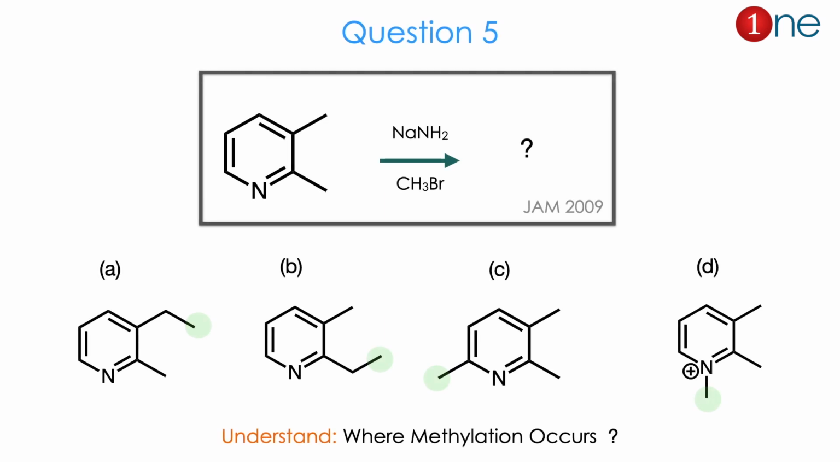Then question number 5. The starting material is pyridine with methyl groups at the 2 and 3 positions. You are using sodamide and methyl bromide. They ask you to find the product. The products are mostly methylated ones, and the question is where the methylation occurs. Whether the methylation occurs in the side methyl group at the 2nd position, or the 3rd position, or the methylation occurs in the ring, or on the nitrogen. So there are 4 possibilities. From the question to the product you might realize where the methylation occurs is the real question. The answer is B. Let us see how.